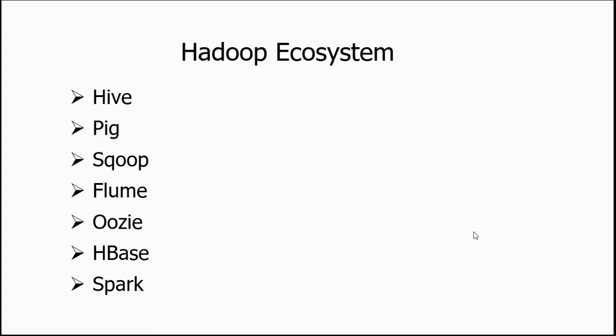Third is processing. Since we already discussed the MapReduce algorithm, which is the core of Hadoop framework for processing, there are other tools which can be utilized to process big data. Hive, Pig, and Spark are some of the most commonly used tools for this. Fourth is scheduling. Oozie is the tool used for managing the workflow of Hadoop jobs and scheduling the Hadoop jobs to run on a predefined date and time. We will discuss each of these in detail in the upcoming slides.